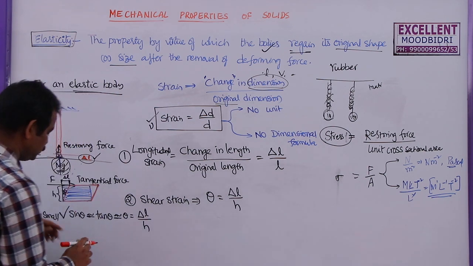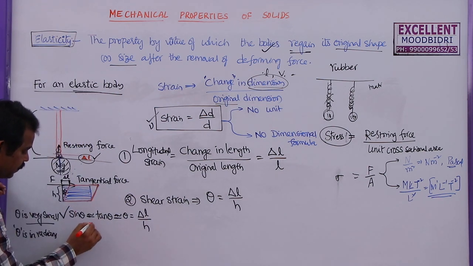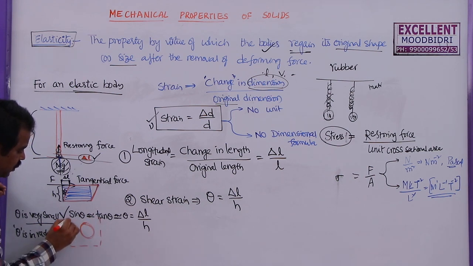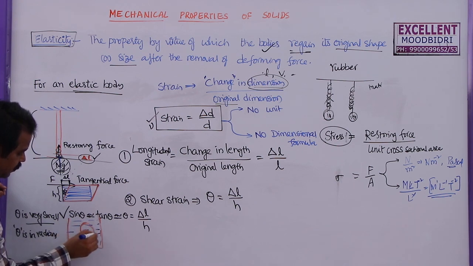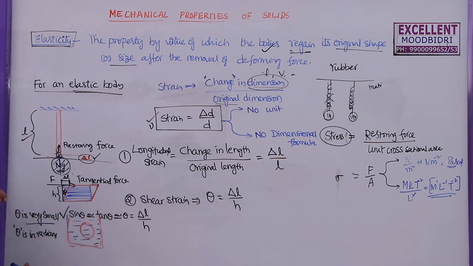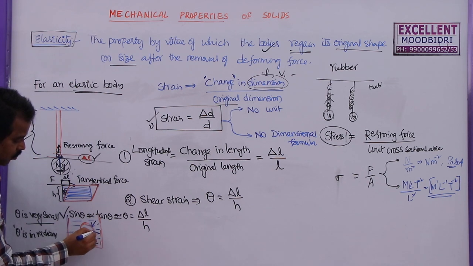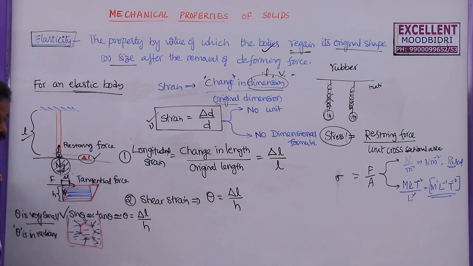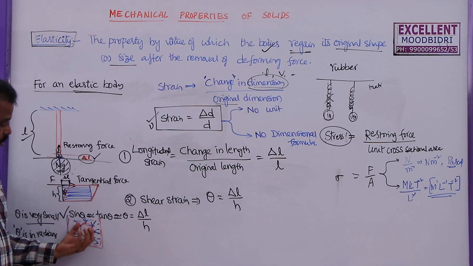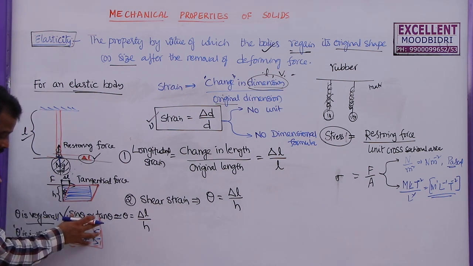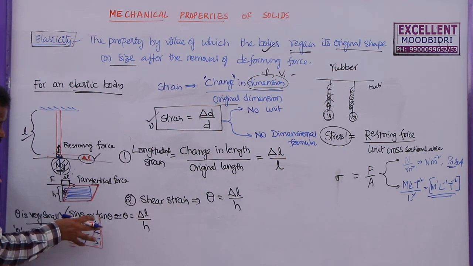Now the third one is, suppose you keep a solid body within a container having some water. So this is the water. Here in this container, the water is exerting force on all the sides. From all the sides, force will be exerted on this ball. Let us say this is a small body or ball, any body. Due to this force acting on all surfaces, the size of the body will decrease. So here the volume of the body will decrease.